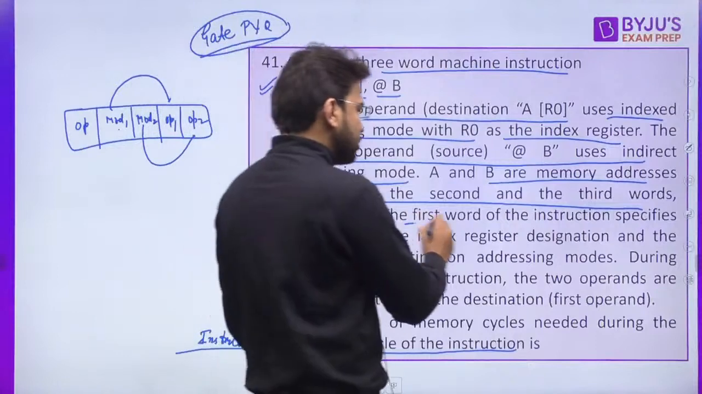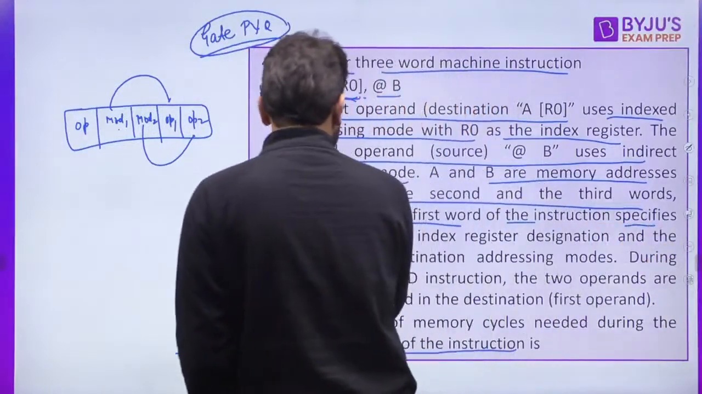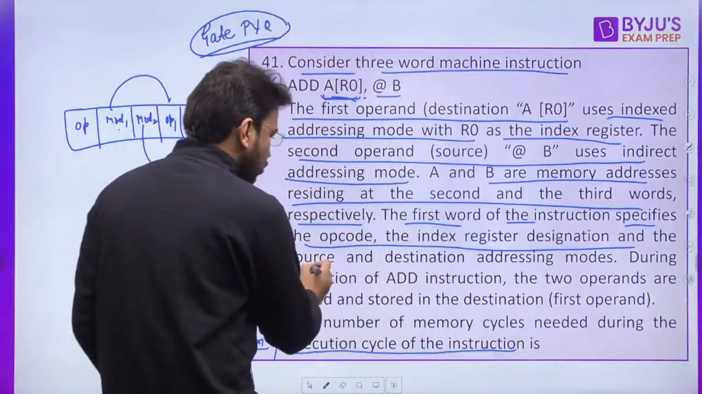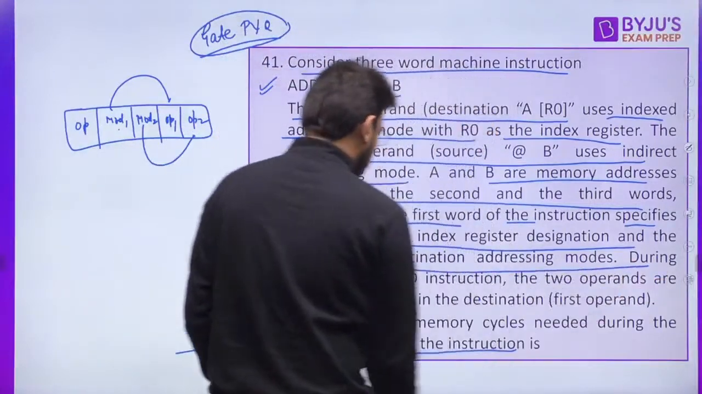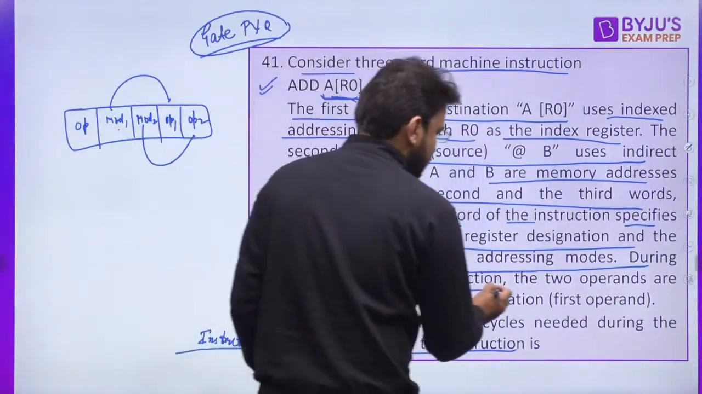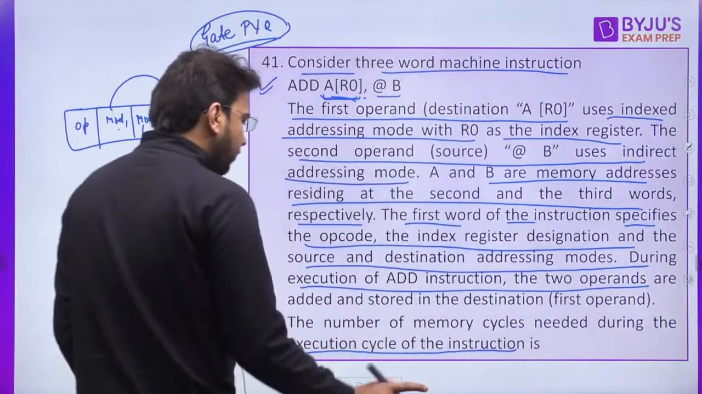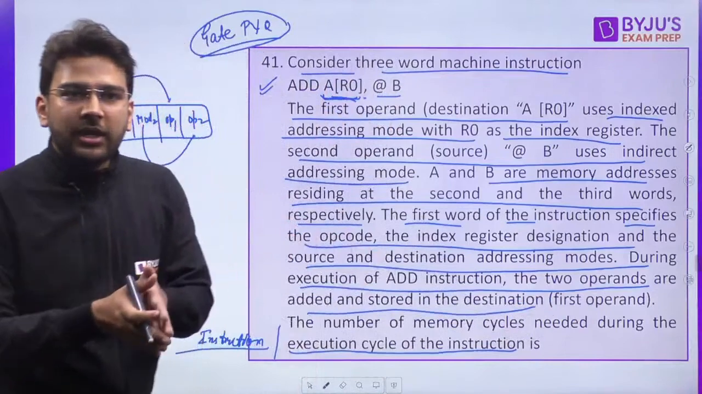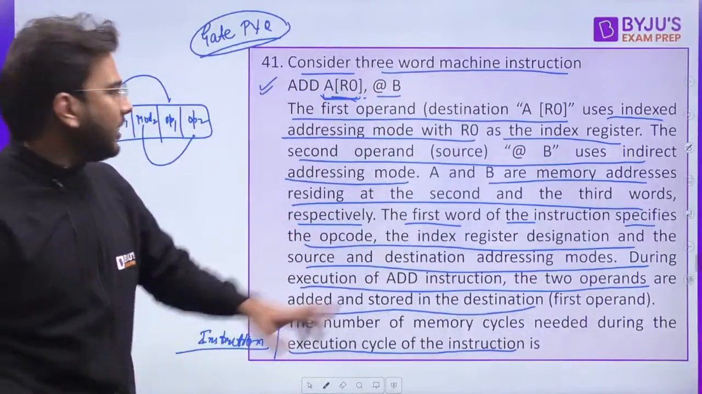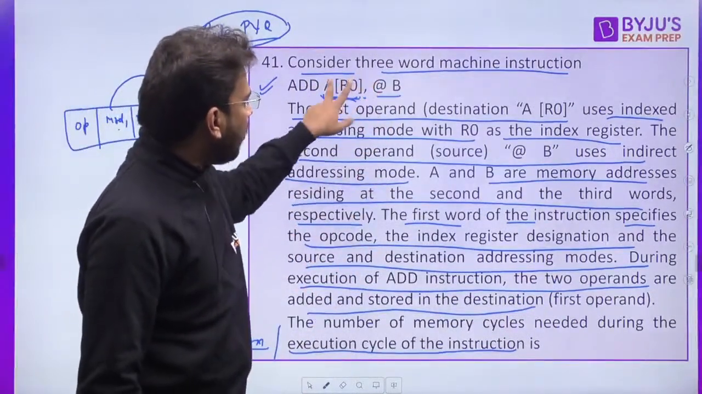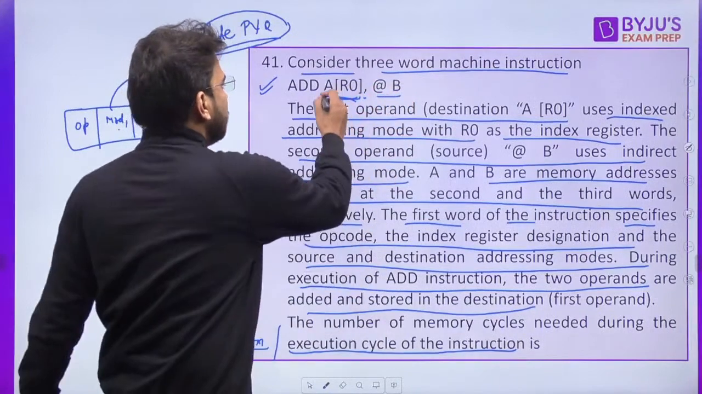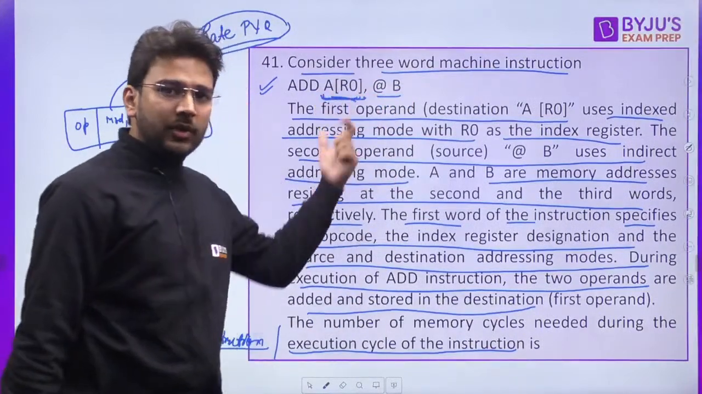Now the first word of the instruction specifies the opcode, the index register designation and the source and destination address modes. During execution of the add instruction, the two operands are added and stored in the destination. That means we have to perform the addition between the data of this and this one, and then store the result also here at this address.